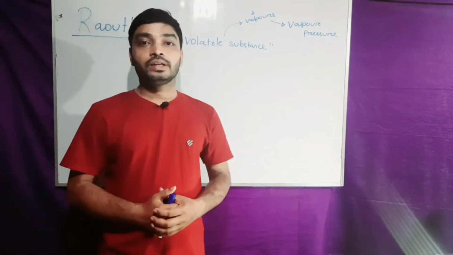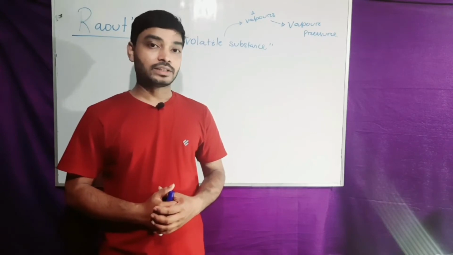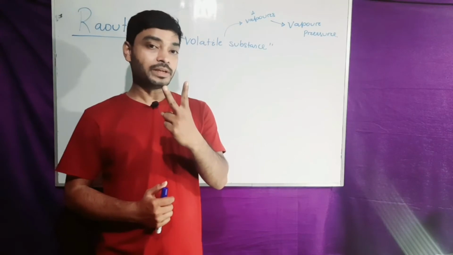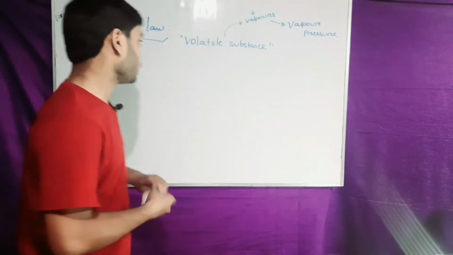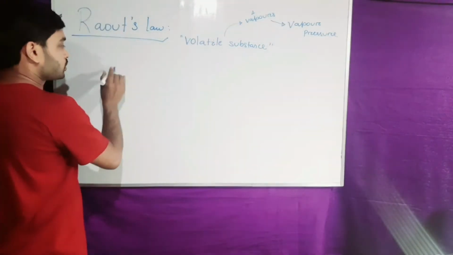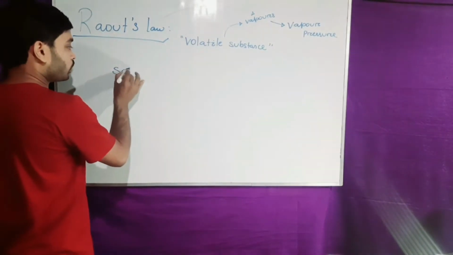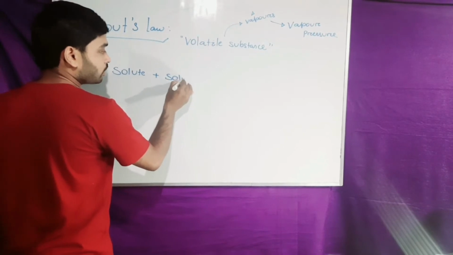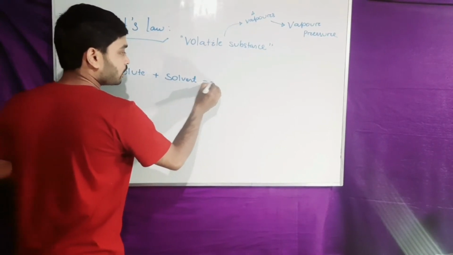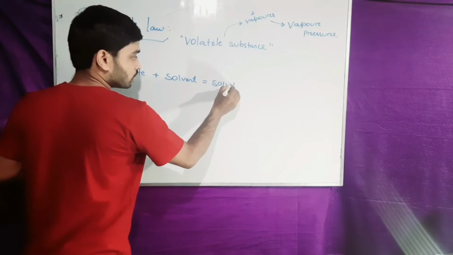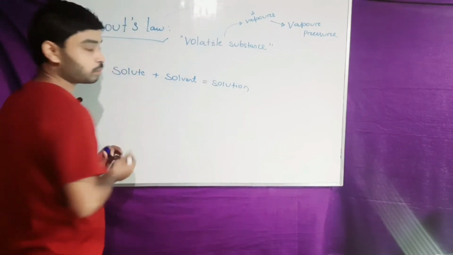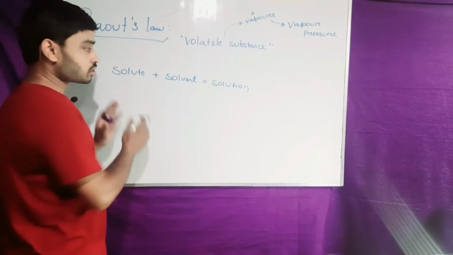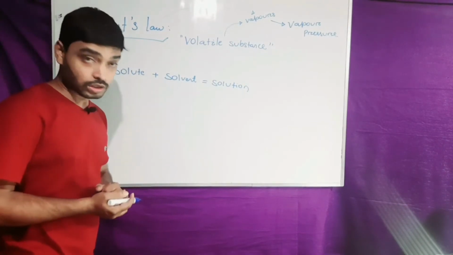Raoult's law expresses two concepts. Mark that. What are the two concepts? We know solute and solvent produce a solution.